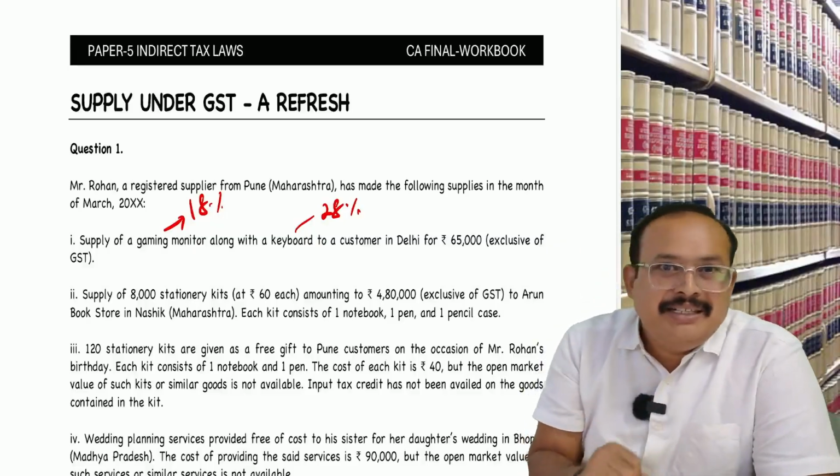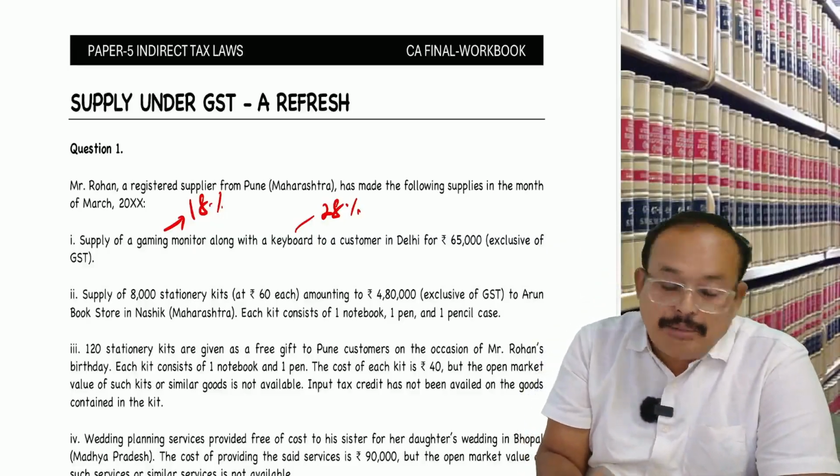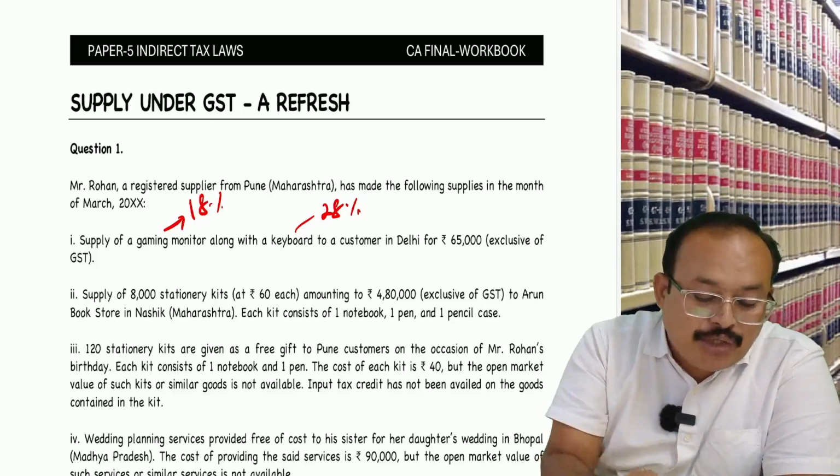It is not free from dispute. The matter went to the judiciary. I will show you right now.